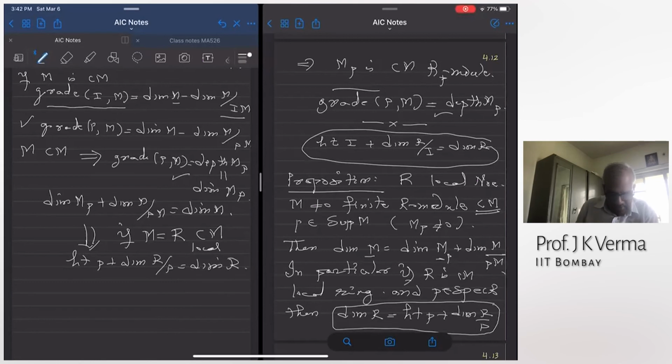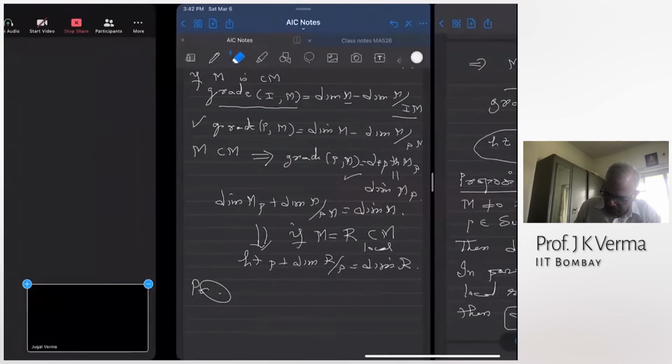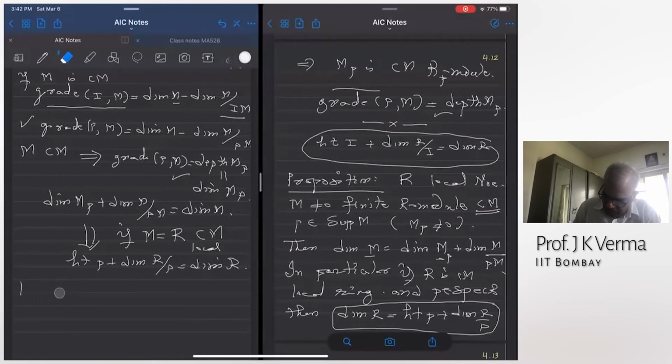Okay, let us generalize this, that this is actually true even if the ring is not Cohen-Macaulay. I mean, even if the ring is not local. So take any Cohen-Macaulay ring.